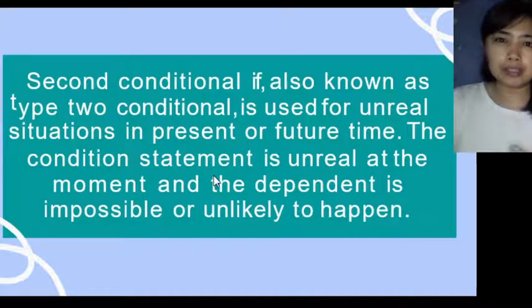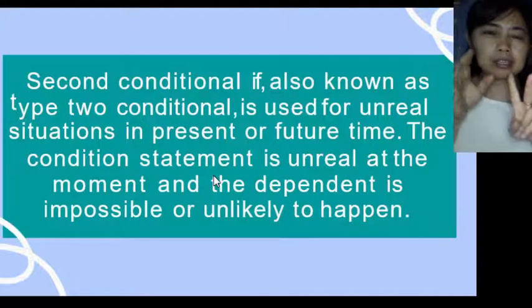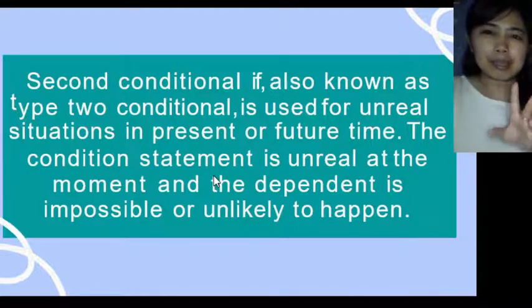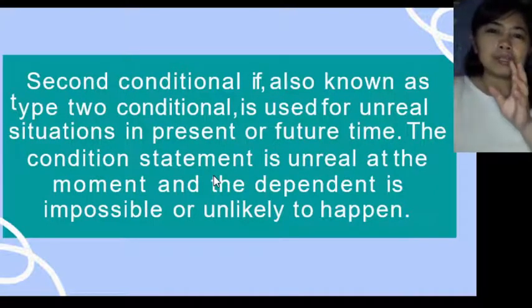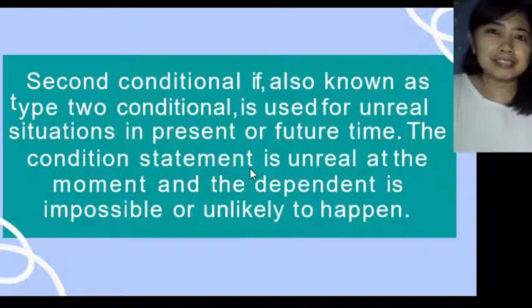We have already learned that there are two sides of our sentences. The first part is the if clause, and the second part is the dependent situation, or the dependent part of your sentence. So here we go. That's why we have a lot of ifs in our lives, right? What if I got rich, or what if I'll be a millionaire? What if I were a millionaire?